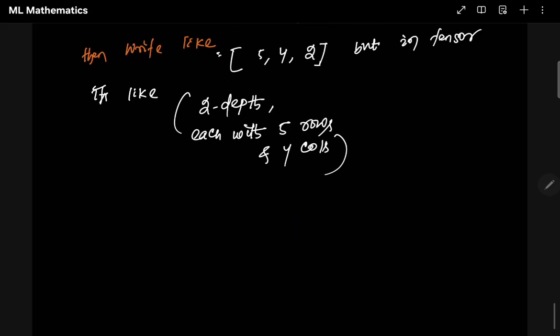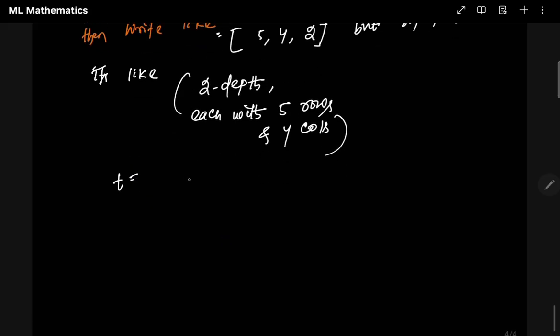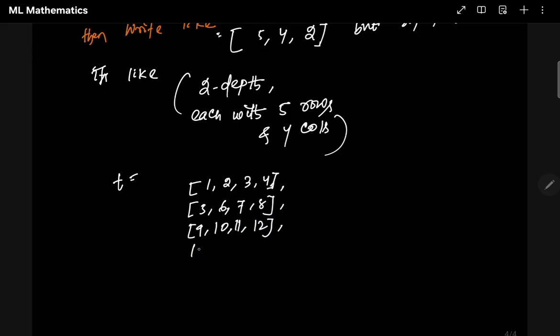So if I want to represent it in a certain way, I will write a tensor variable equal to, let's say, 2 depth. These numbers are random. Look carefully at how I am writing: 5 rows, 4 columns. 1, 2, 3, 4, then 5, 6, 7, 8, then 9, 10, 11, 12, then 13, 14, 15, 16.